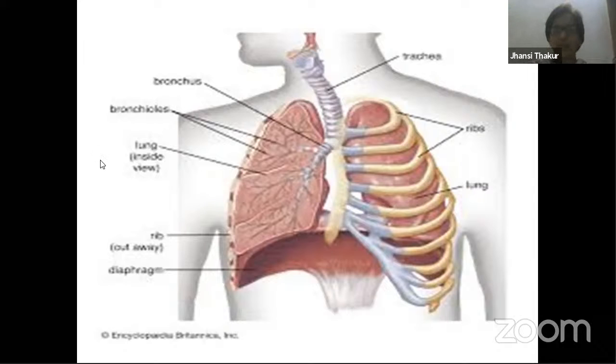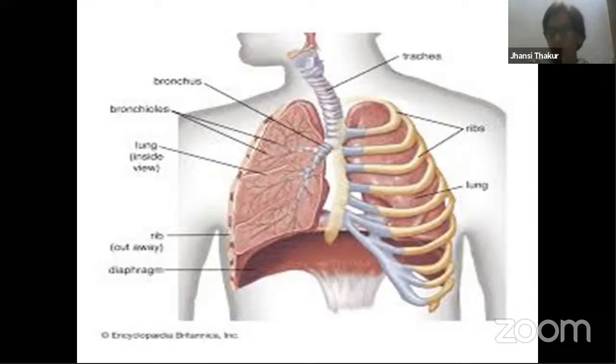So for example, over here, lungs. You have 2 lungs, one on this side and one on the other side. On both sides, left and right, you find lungs. Similarly, the ribs, you find 12 ribs over here, 12 ribs over here, right? So this is the symmetry that I'm trying to explain, that we are talking about parts which are equal, which are mirror images of each other, which lie at an equidistance from the primary axis. This is the symmetry that I'm referring to, which exists in organisms.